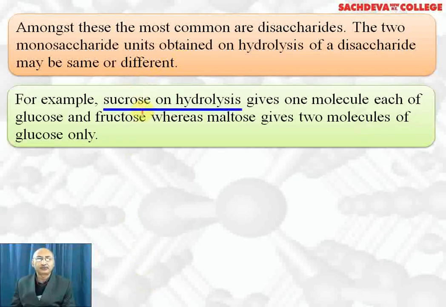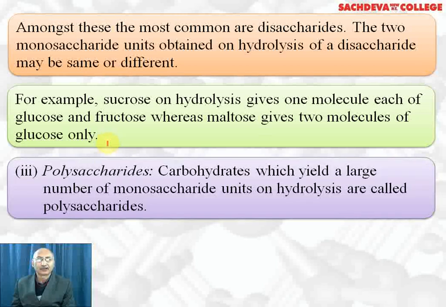For example, sucrose on hydrolysis gives one molecule of glucose and another molecule of fructose, whereas maltose on hydrolysis gives 2 moles of glucose only, and lactose on hydrolysis gives galactose and glucose. These are examples of disaccharides.